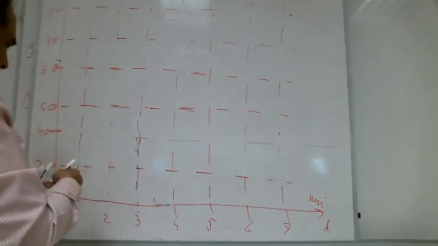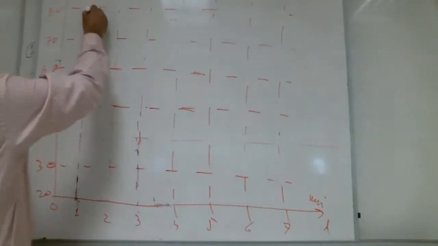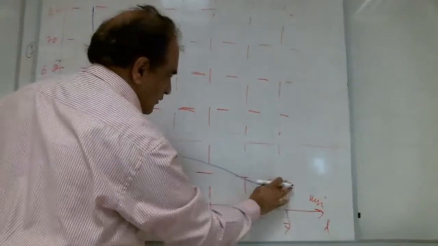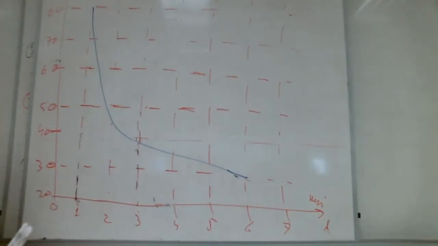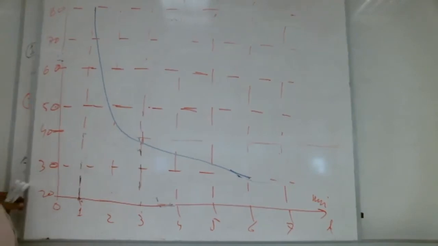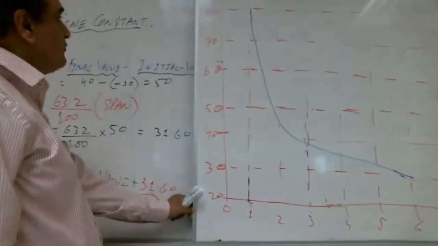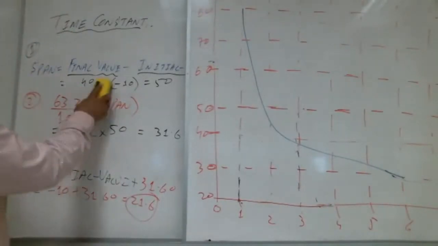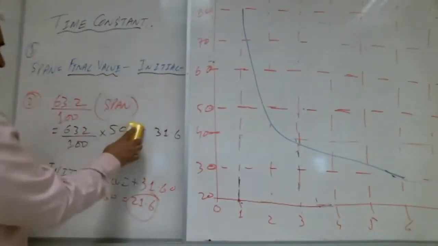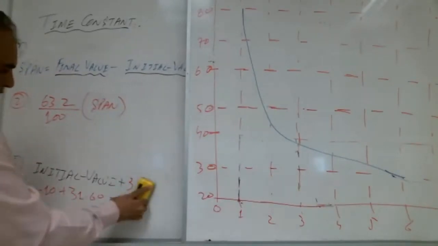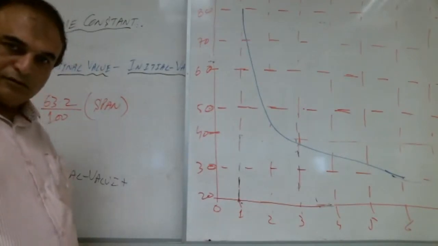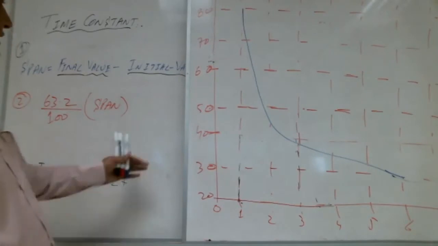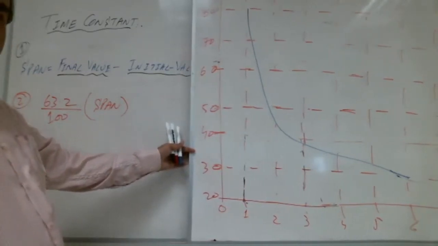Okay, Shabab, now there is another function. This is another function, and we need to find the time constant for this one. Shabab with me? A lot of brothers are writing yes. So, Shabab, what is the span now? How much is the span now?